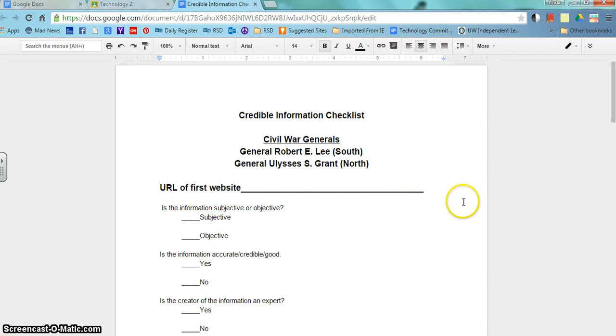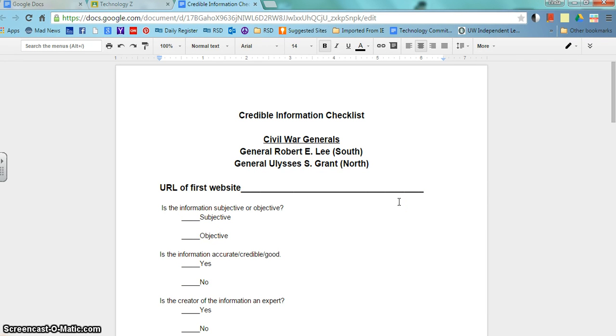Somewhere on the desk there's probably a copy or two of this left from yesterday, and Mrs. Schmidt will need to make copies of these to give each one of you. You should get 2 copies because you're looking for 2 different credible websites. I want you to use Google to go onto the internet, and search for Robert E. Lee and Ulysses S. Grant and look at somewhere between 5 to 10 different sources.